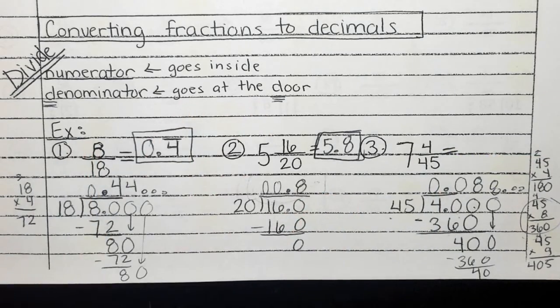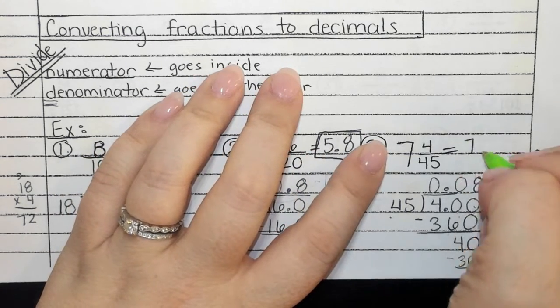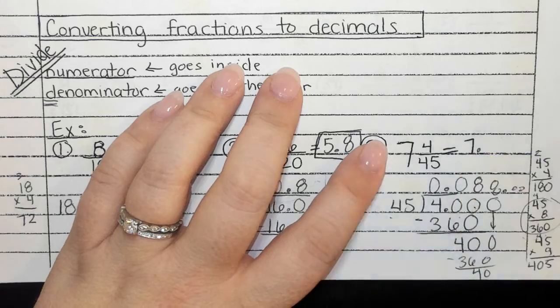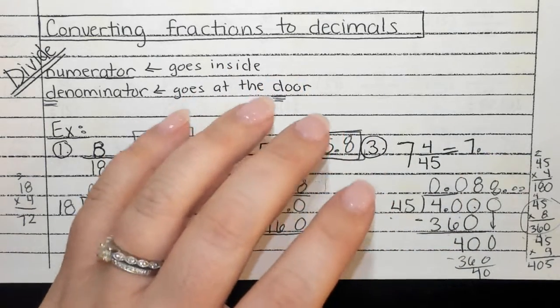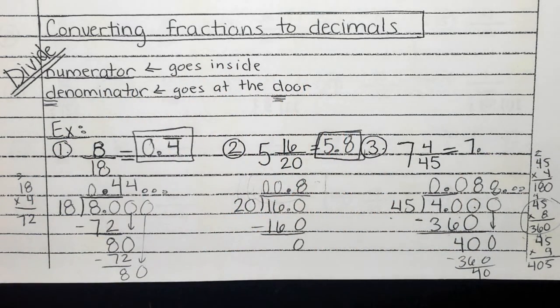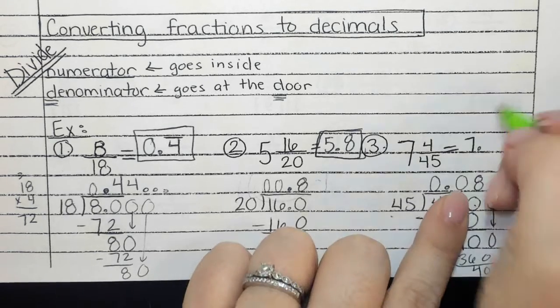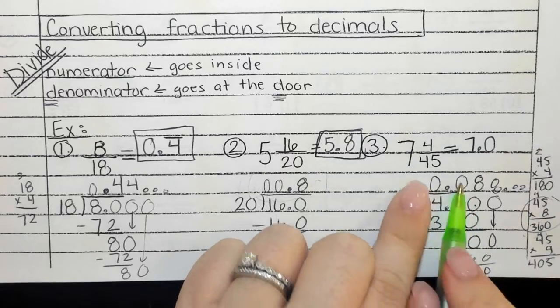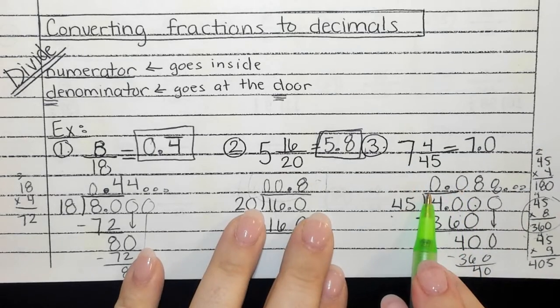Okay, this one had a whole number, so what do I need in front of the decimal, Macy? 7. Guys, I need us to work on raising our hand and actually waiting to be called on, because I ask the question, hands shoot up, and then answers also get yelled out. What's going to go behind the decimal? Aiden? We need that 0. Please make sure you have that 0. Is that the first 0?